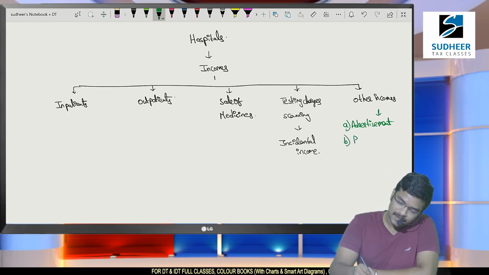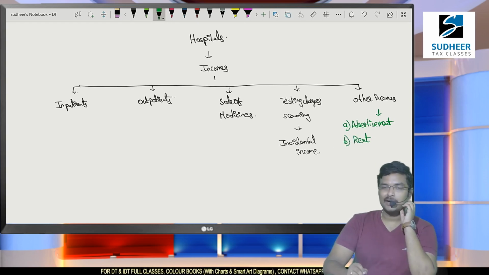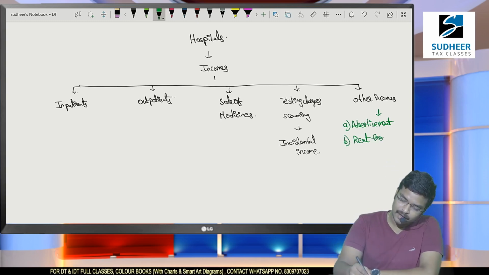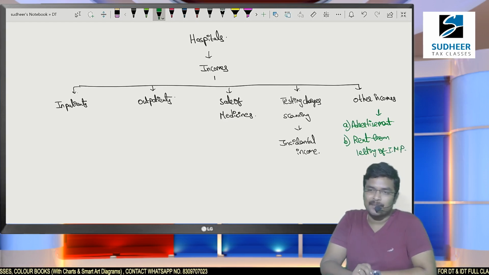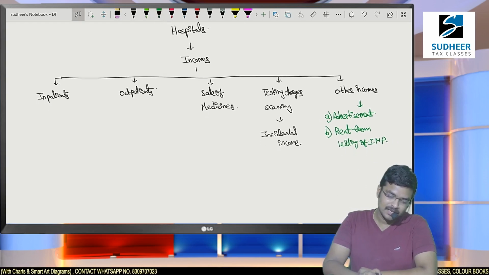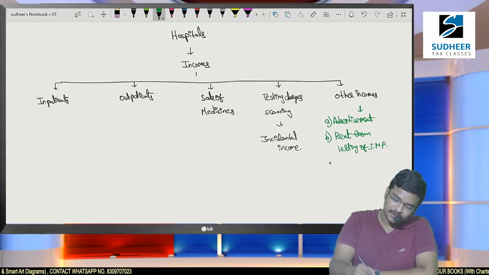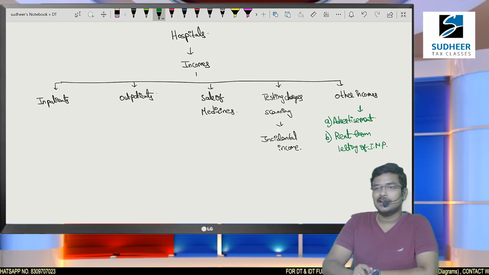Number B, the hospital can also get rent. They can let out part of the hospital premises to a canteen, and they will receive rent from letting out immovable property. Their building or land might be let out to canteens or medical shops, and here they receive rent. These are the various incomes of hospitals. Just for some examples I have written. The fifth one is any other incomes which are chargeable. They have many other incomes also; just for example, I have given you two services. So these are the incomes of the hospital.